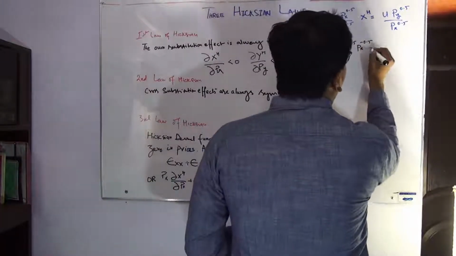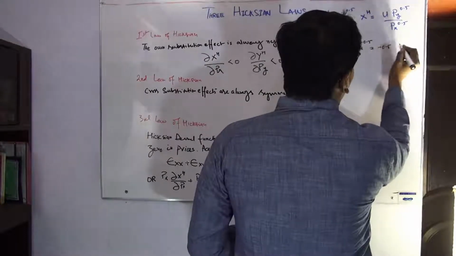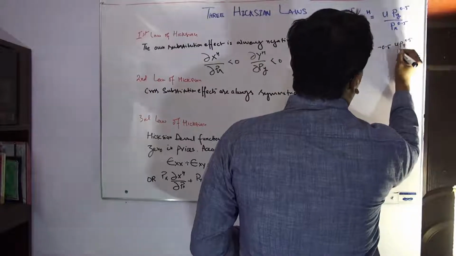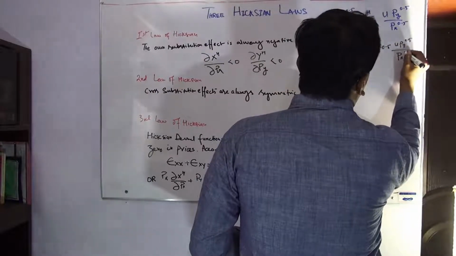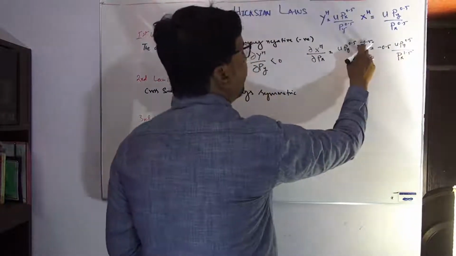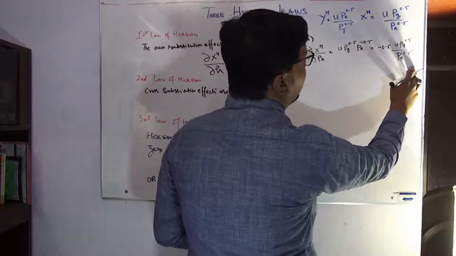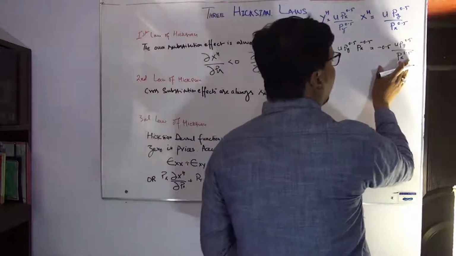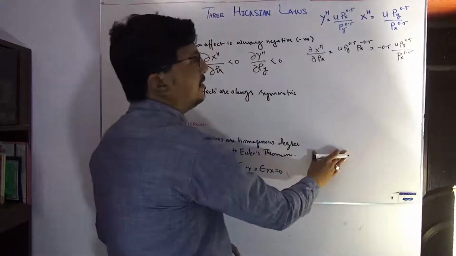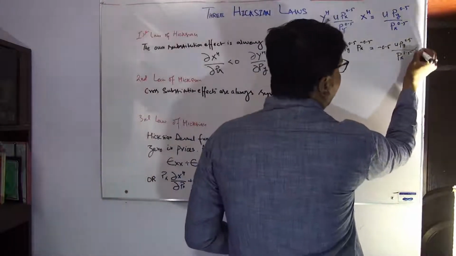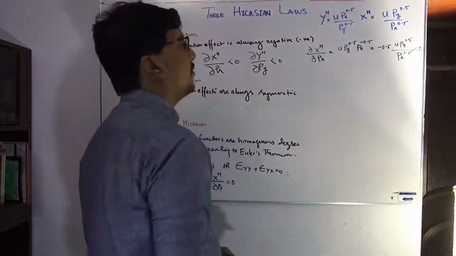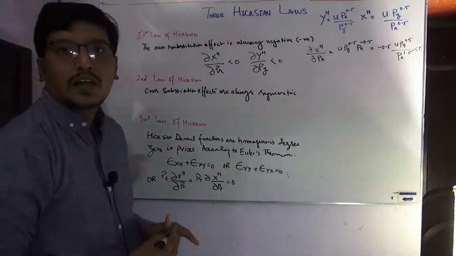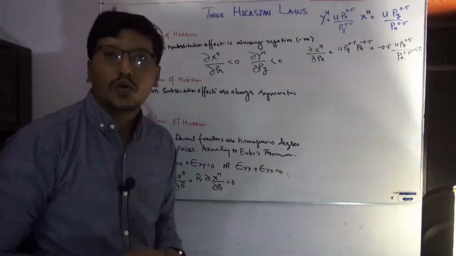When I take the derivative, -0.5 will come in front, and the power becomes -0.5 - 1, which is -1.5. When it goes back into the denominator, the power will be positive. As a result, this is less than 0 because of the minus sign. So we can easily say that the first law of Hicks is proved: the own substitution effect is always negative.